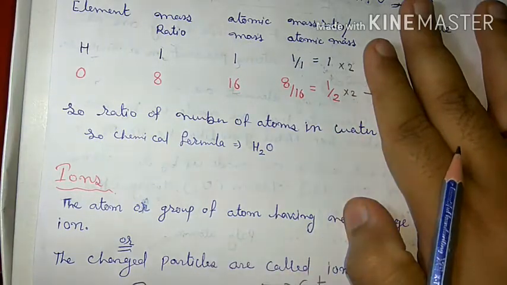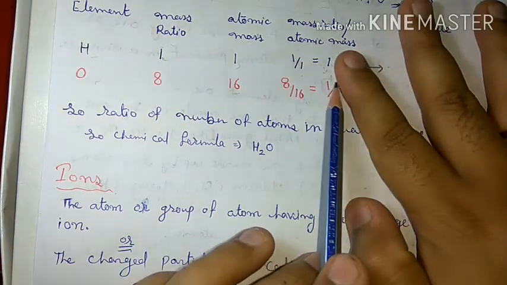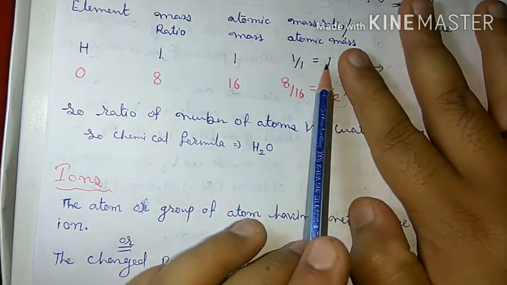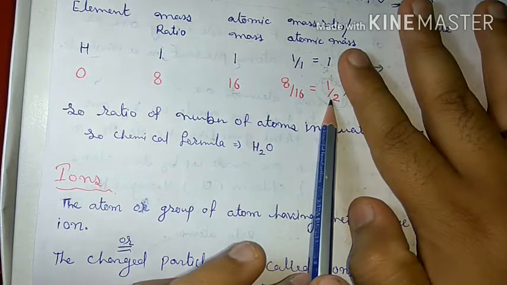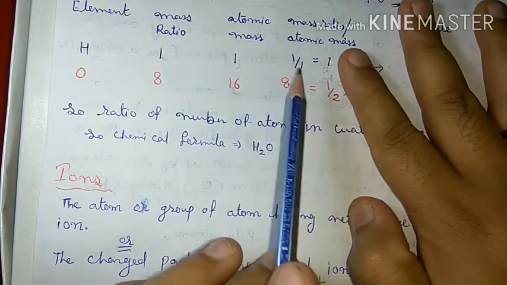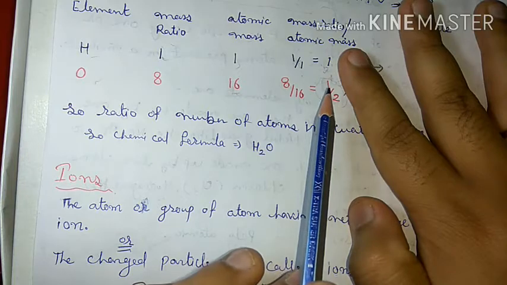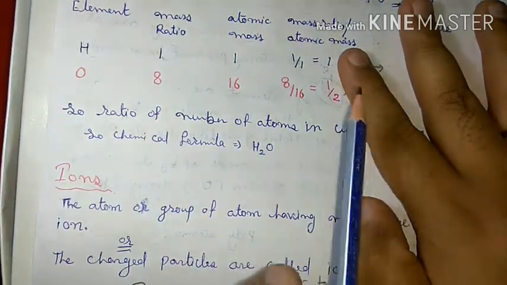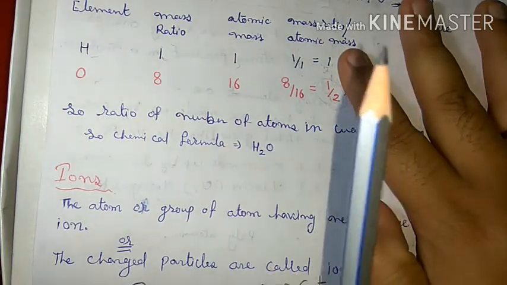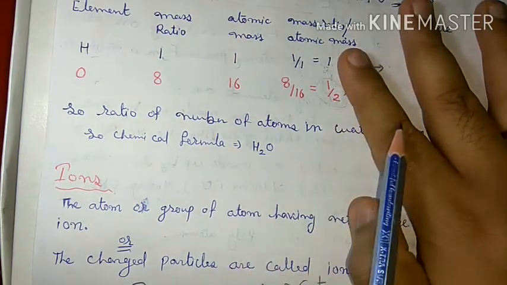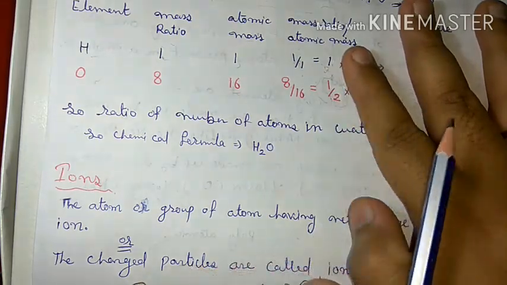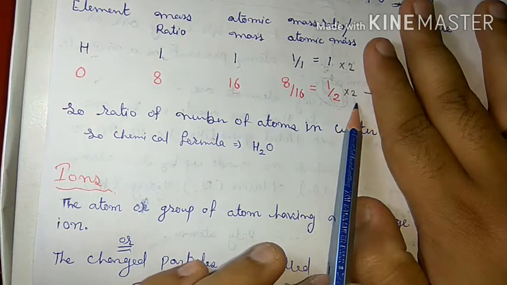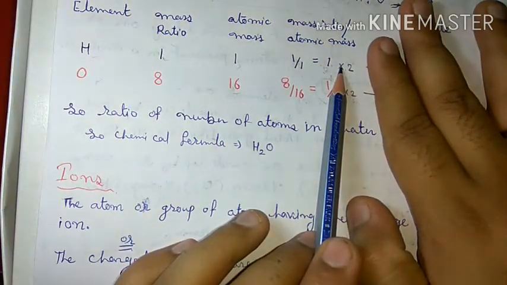Why did we do that? Because the ratio we obtained for oxygen was half. Here 1 is a whole number, but here it is half. And as we discussed, the number of atoms will always be a whole number. That's why, to convert it into a whole number, we multiplied by 2, and to balance that we also multiplied hydrogen by 2.